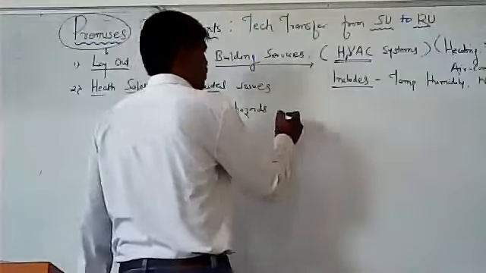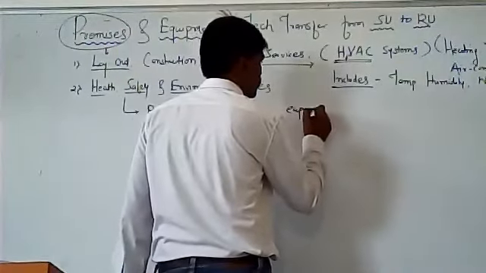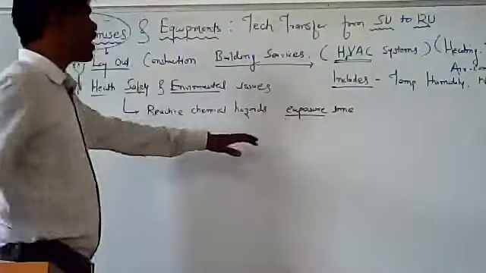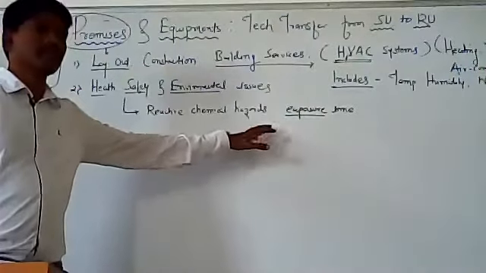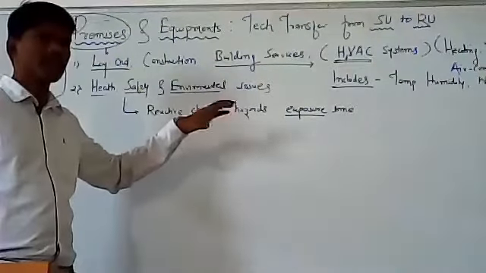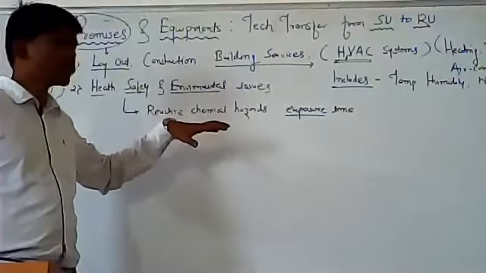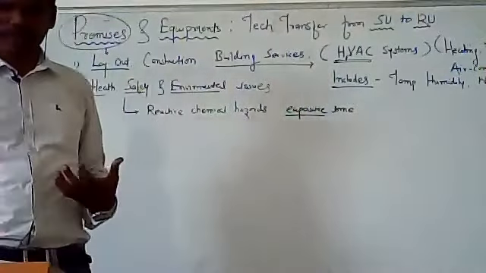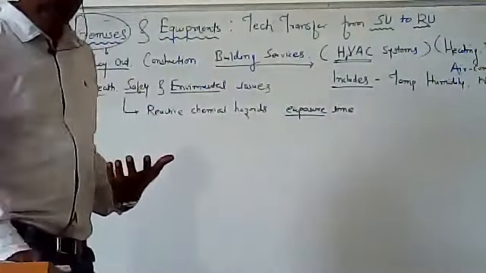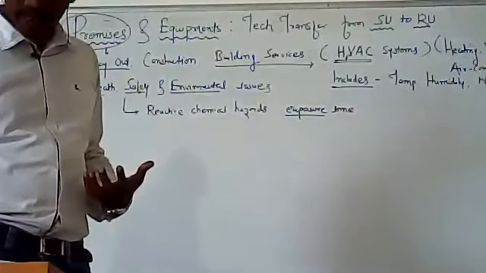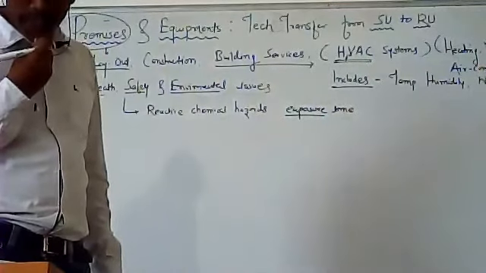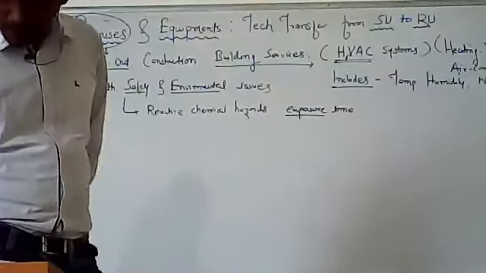Along with that, you are supposed to tell them what the exposure time is. Exposure time means how much of a particular hazardous agent can be tolerated by human beings. So you are supposed to have a minimum exposure time for the hazardous chemical, meaning the lower you can keep it, the better. That will determine what the exposure limit of an agent should be.